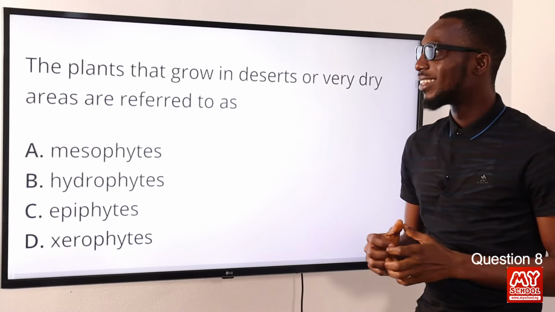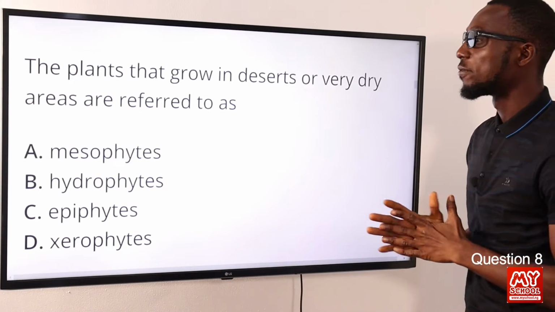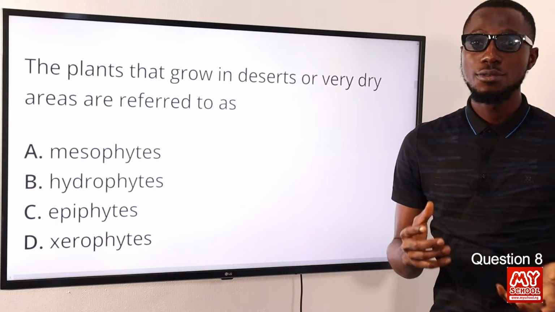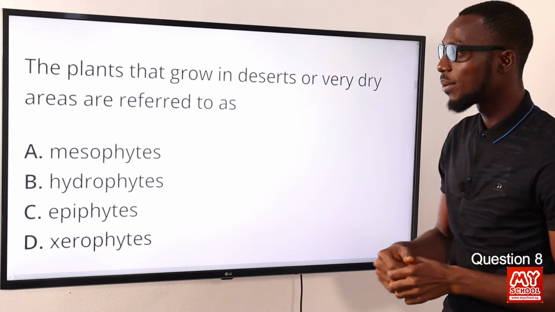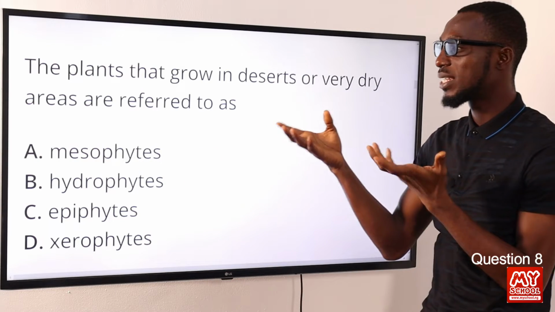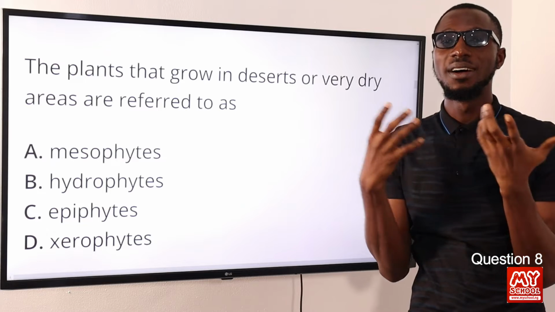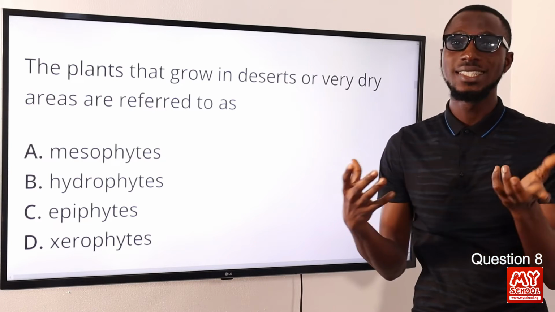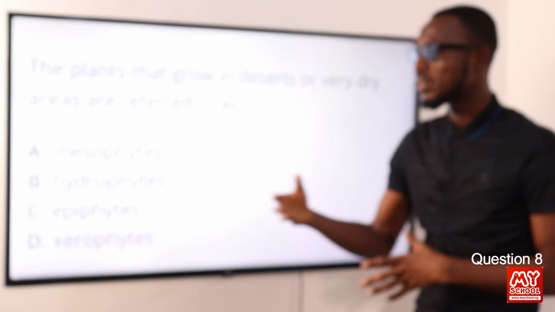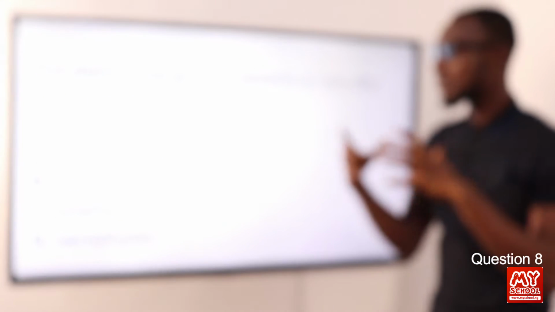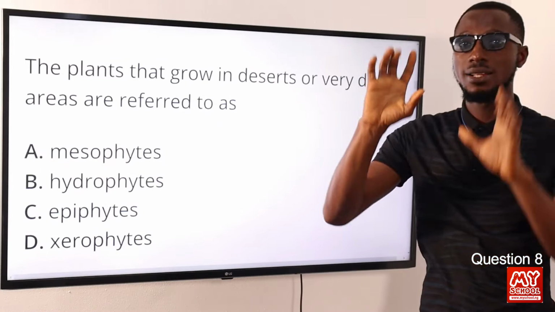Question 8. The plants that grow in deserts or very dry areas are referred to as xerophytes. Okay, for example, your cactus plants. When you talk about mesophytes, these are land plants that stay in an environment that has adequate supply of water. Hydrophytes, we are talking about plants like water lily that live in fresh water. Okay, epiphytes, they grow on other trees.